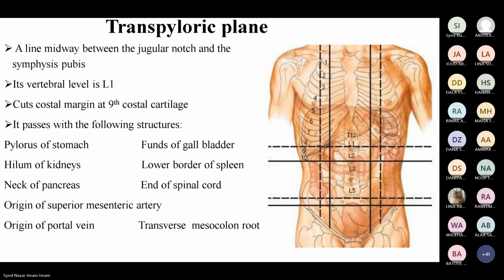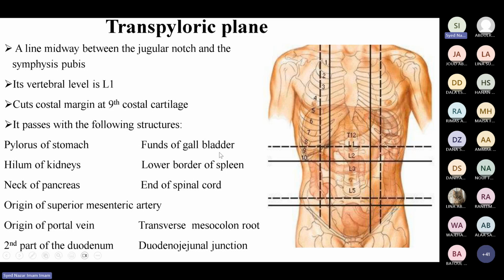This is called surface marking of the abdomen. Very important. Transpyloric plane passes through L1, and we have some very important structures that could be seen or detected at the level of L1. Transpyloric plane at the level of L1. So this is the first, and then